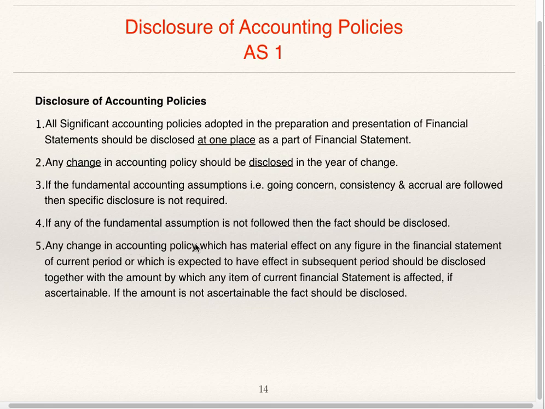Any change in accounting policy which has material effect on any figure in the financial statement of current period or which is expected to have effect in subsequent period should be disclosed together with the amount by which any item of current financial statement is affected, if ascertainable. If the amount is not ascertainable, the fact should be disclosed. So this is very important, disclosure of accounting policies.